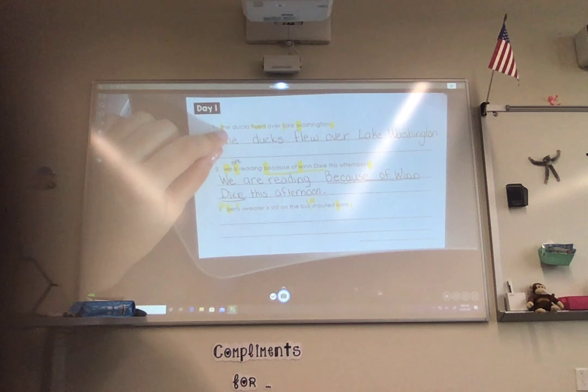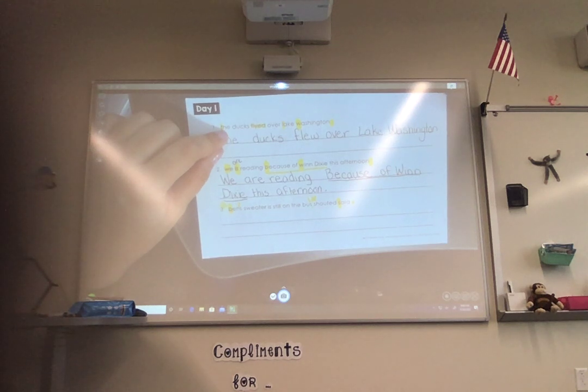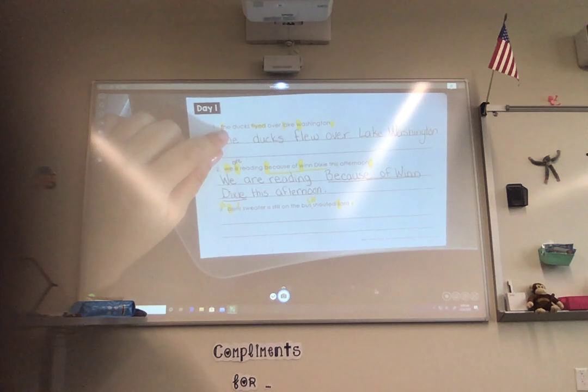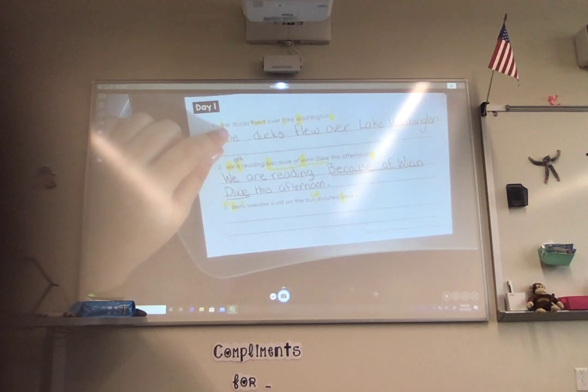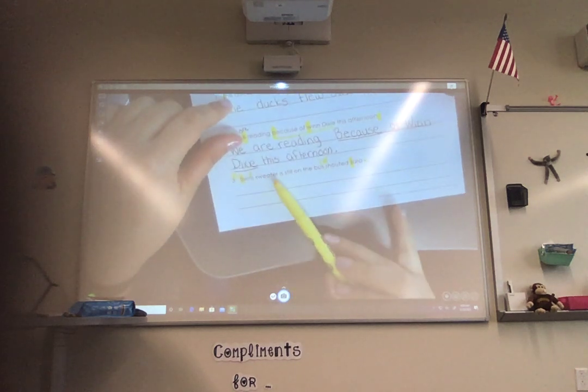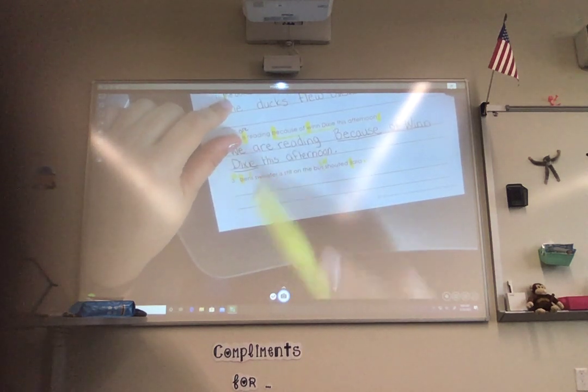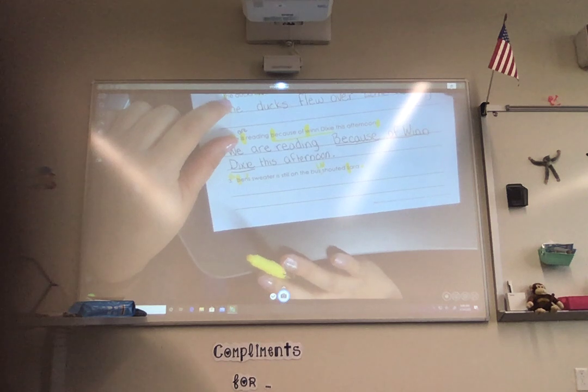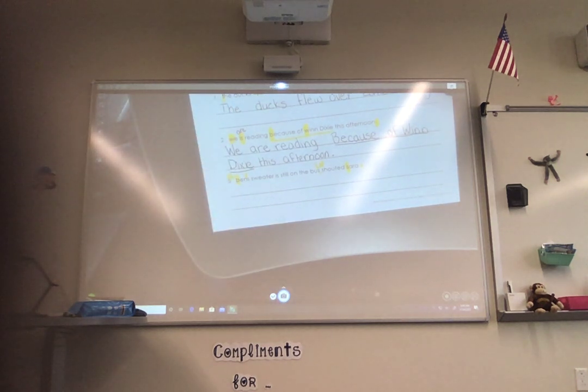Would I put an apostrophe in the ducks? No, because does flew belong to ducks? No, it's an action that they do. We're talking here about more than one duck. But because I'm talking about only one Ben and something belonging to him, there is an apostrophe. Okay? When we come back from specials, we will rewrite that sentence, okay?